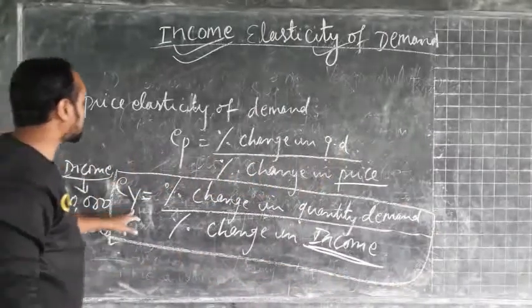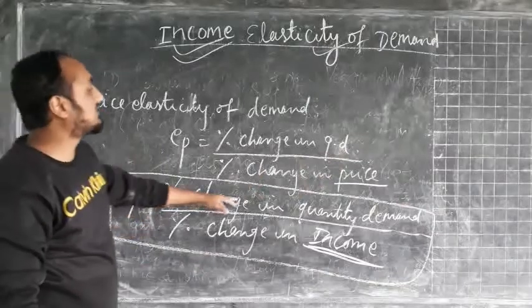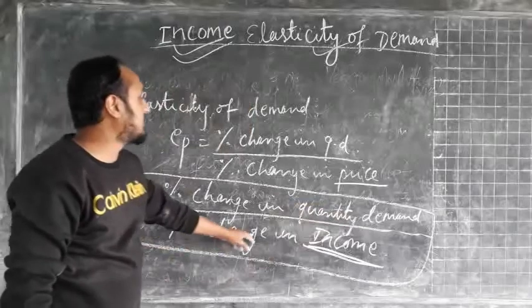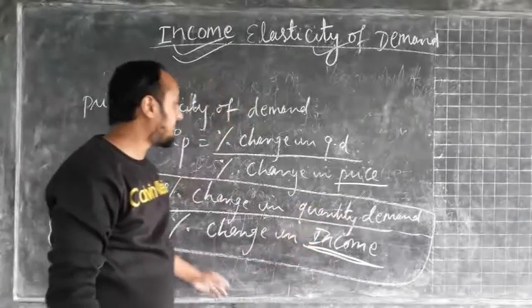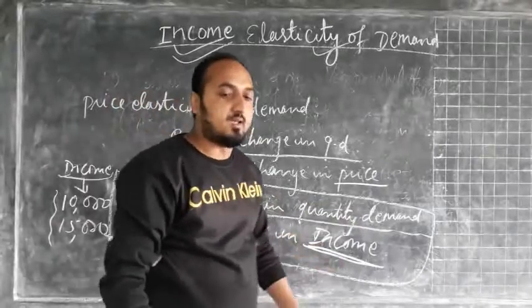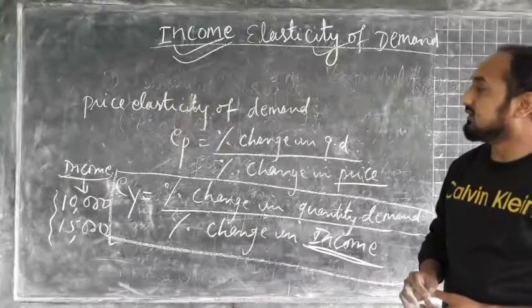Income elasticity is the ratio of percentage change in quantity demand to percentage change in income. This is your definition of income elasticity of demand.